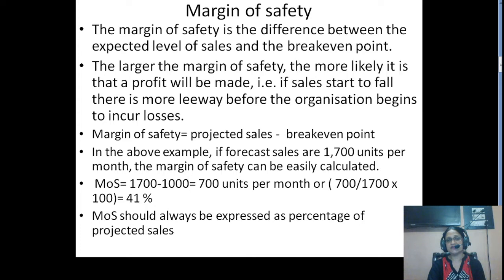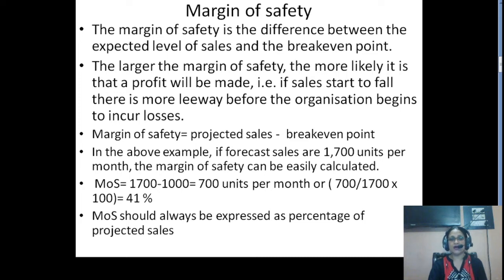Generally, margin of safety is given in the form of a percentage. So that will come out as 700 divided by 1700 multiplied by 100. So the formula would be forecasted sales minus break-even sales divided by forecasted sales, which will give you the percentage of margin of safety. So this will come out as 41%. So 41% of the projected sales would be your margin of safety.